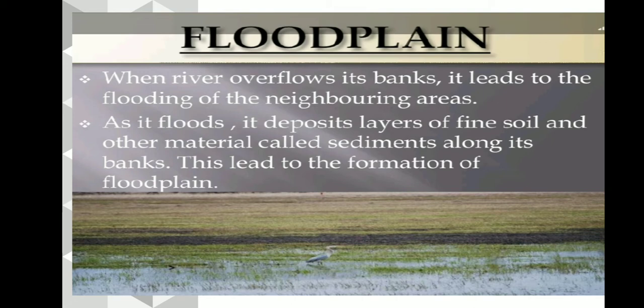And when the water spreads and the flood is there, it deposits layers of fine soil and the other materials, that is the sediments, along the banks. This leads to the formation of a flat fertile floodplain.